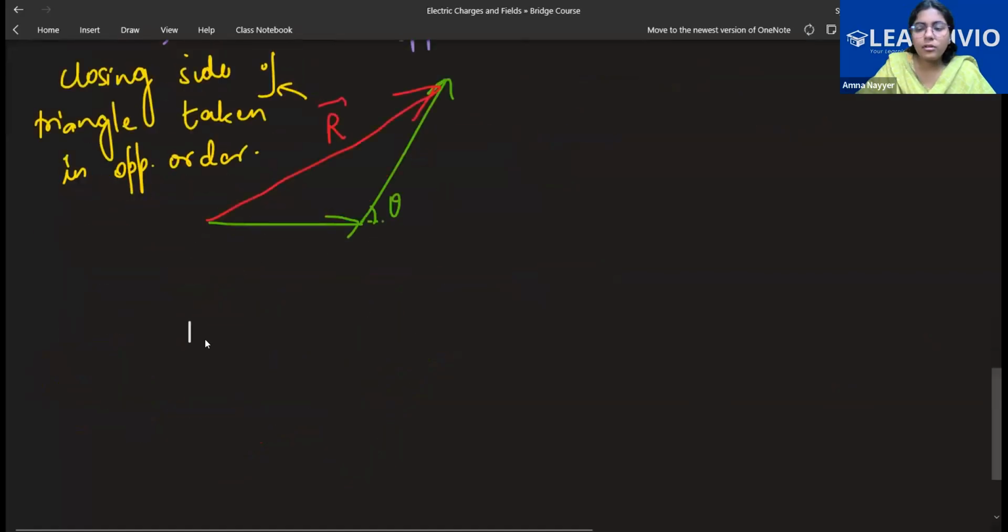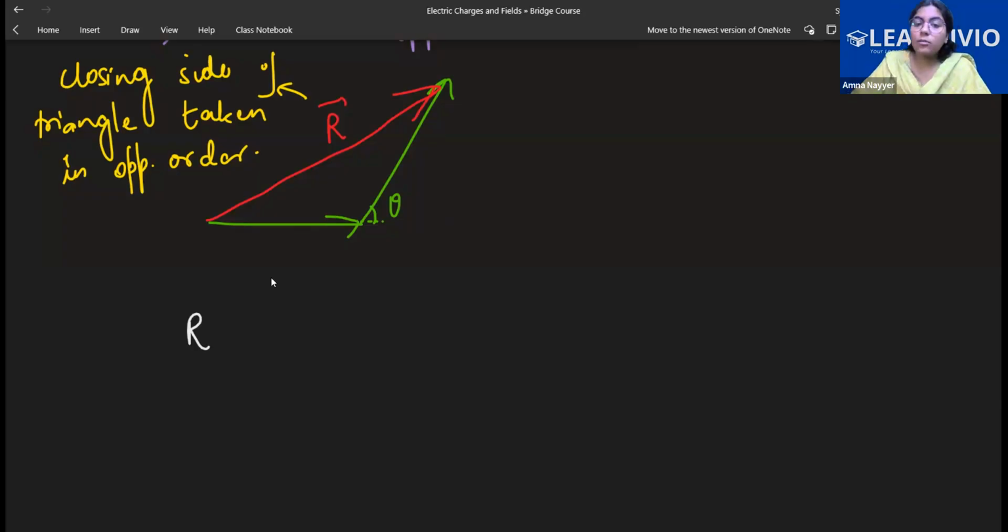In triangle law also, only two vectors can be resolved at a time. If you have multiple sides, then we use the polygon law. In that also, first you take two vectors at a time and resolve them. Take that resultant with the next vector, then find its resultant. Like this, keep on reducing until you find the overall bigger resultant. You will use this a lot in the superposition principle in the first chapter of class 12. That's why I'm emphasizing this so much, okay?